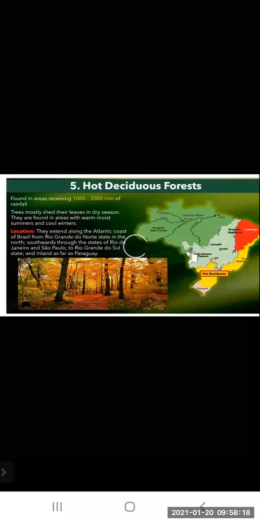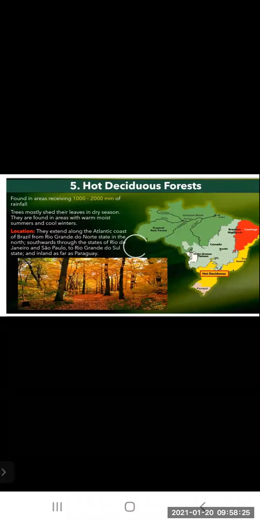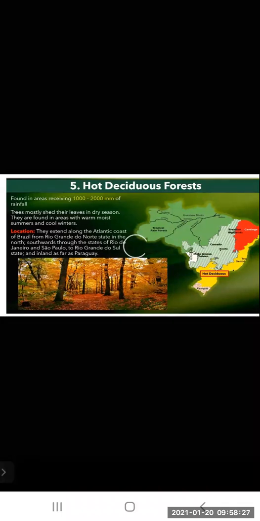The next one is the hot deciduous forest. Here it is found in areas receiving 1000 to 2000 millimeters of rainfall. Trees mostly shed their leaves in the dry season. They are found in areas with warm, moist summers and cool winters.